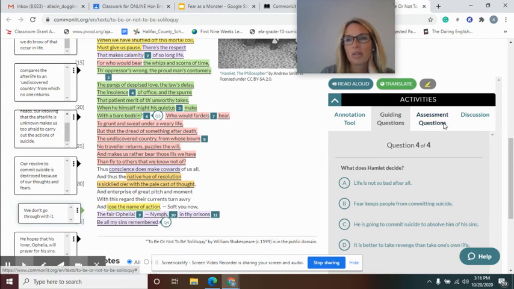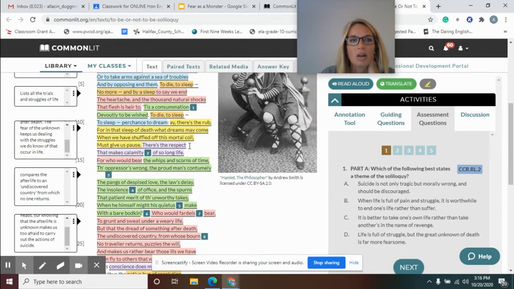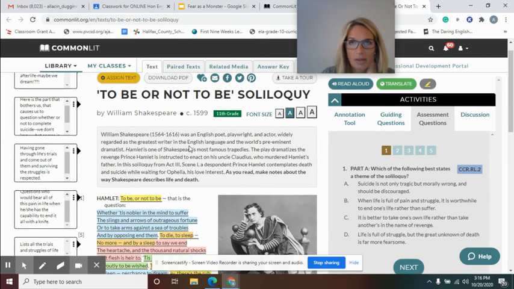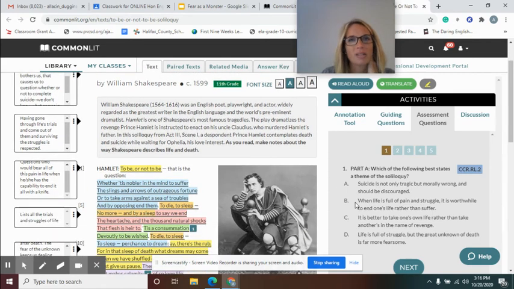All right, so in the assessment questions, the first one says, which of the following best states a theme of the soliloquy? Overall, what has been talked about? What is he struggling with? What are the things that he's choosing between, and why? Why is it hard for him to decide? So you pick which one fits that best.